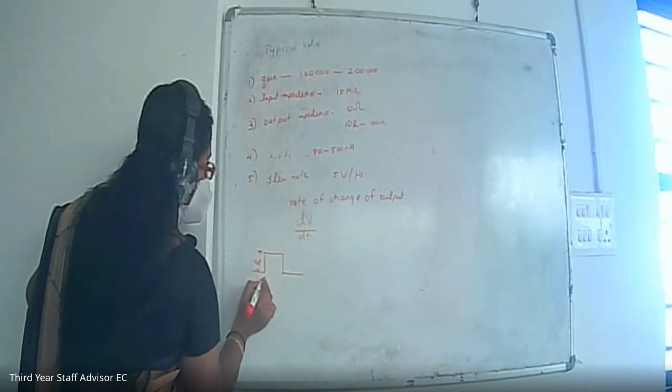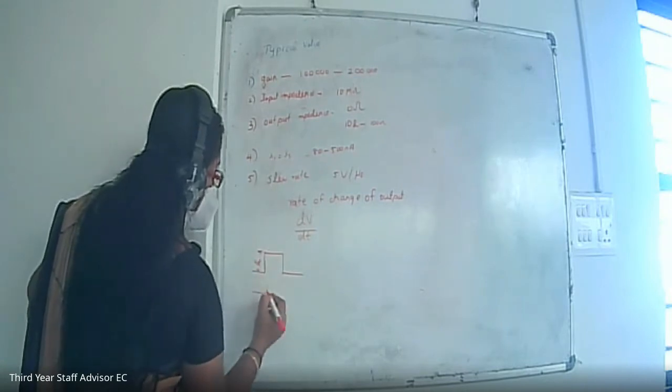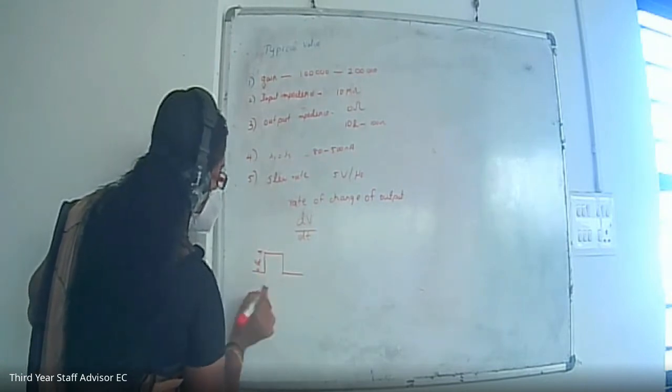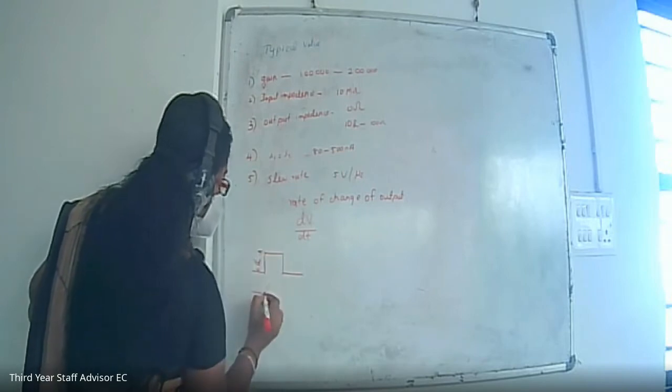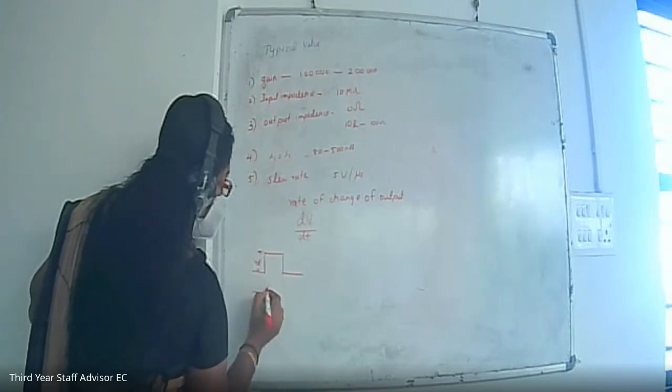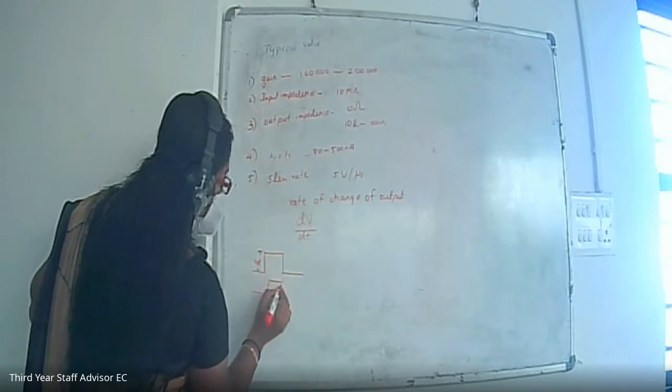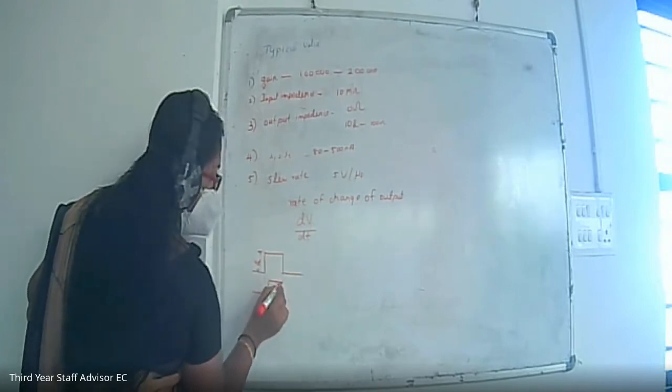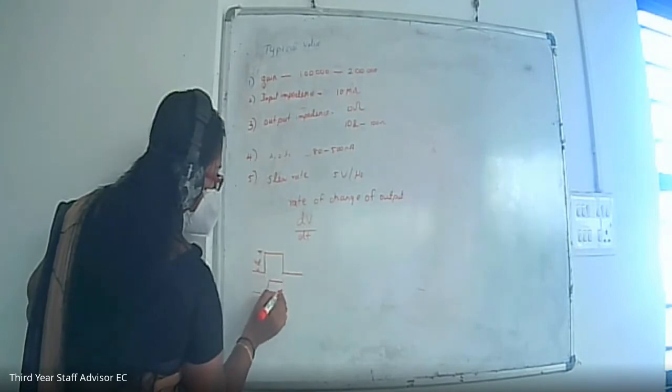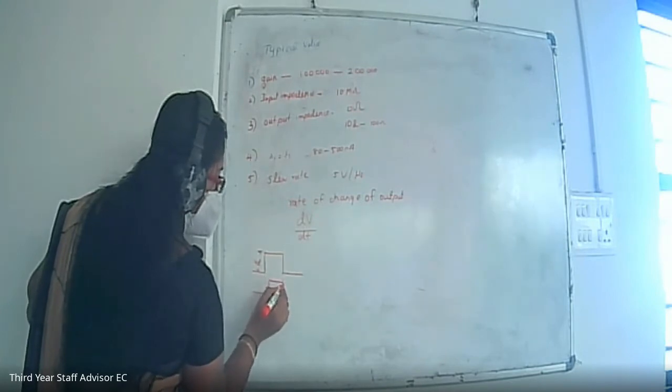In the practical case, the output will not change very fast. It will take some time to reach its maximum value. From there it has to go to 0, but it will go to 0 like this.